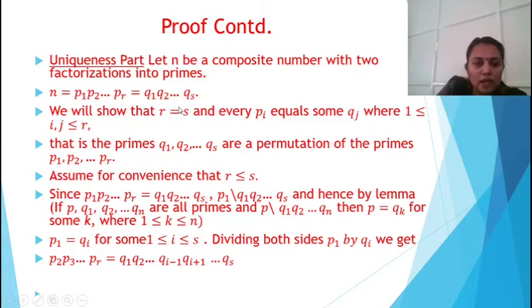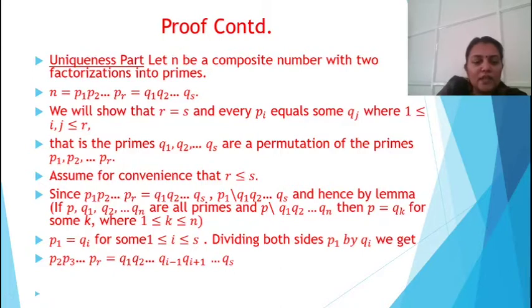We will show that r equals s and every pi equals some qj, where 1 ≤ i, j ≤ r. That is, the primes q1, q2, etc., qs are a permutation of the primes p1, p2, etc., pr.